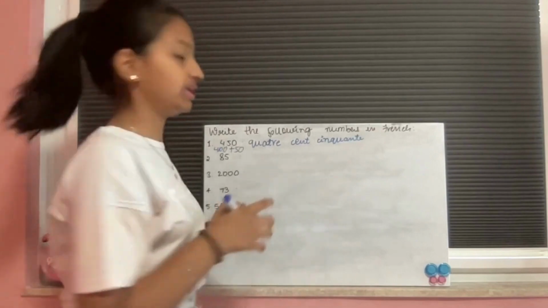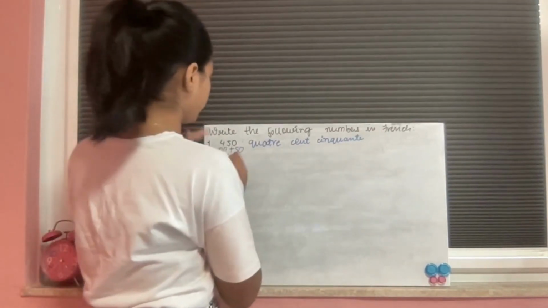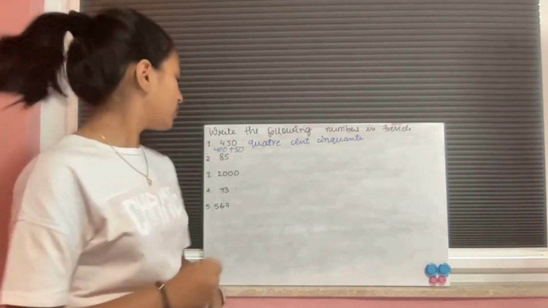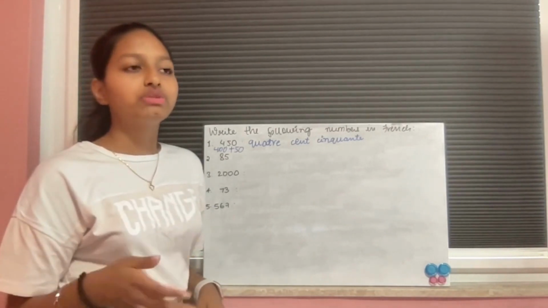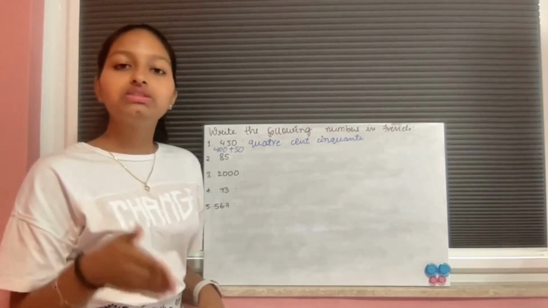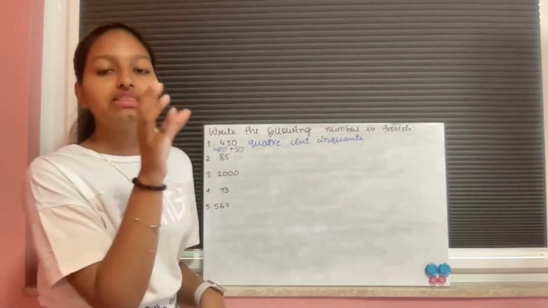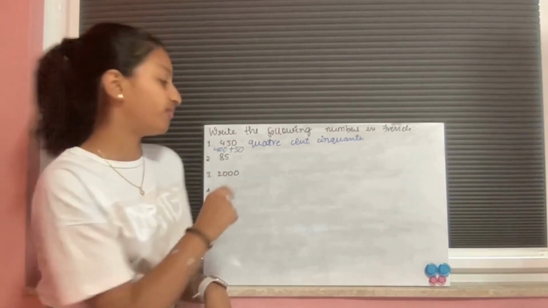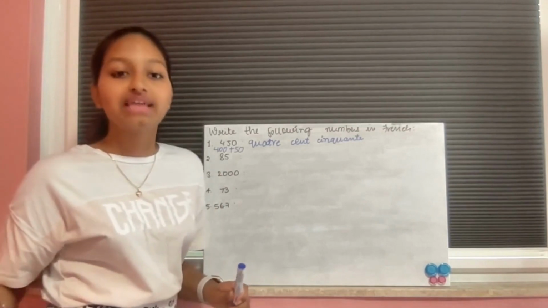Now come to the next one, 85. This number follows a different rule, all right? For 85, the rule is that we say 4 into 20 for 80. So that way you reach 80, and then we add the digit in once. Over here we have 5, so it will be 5. If it was 4, it would be 84.